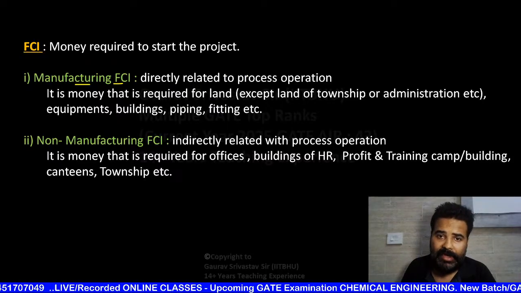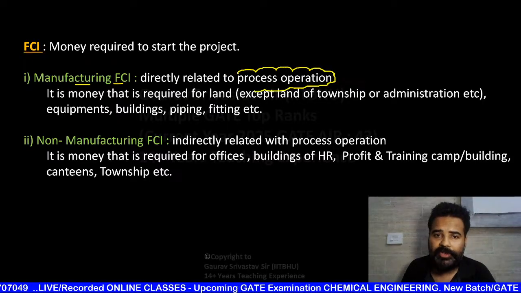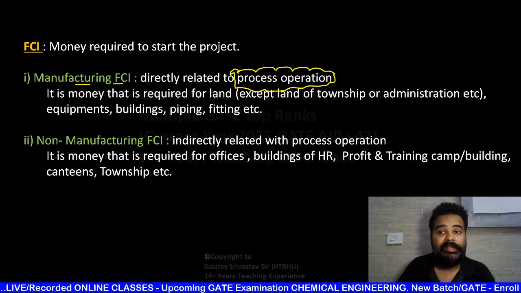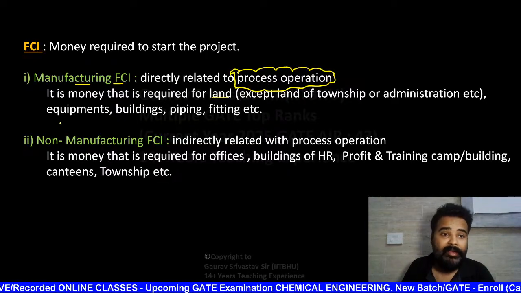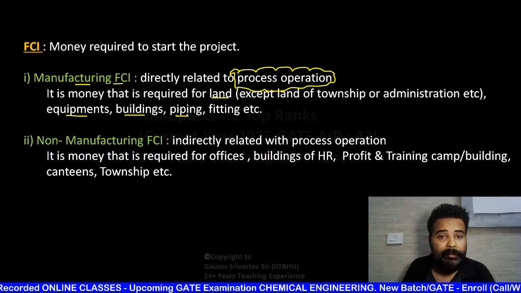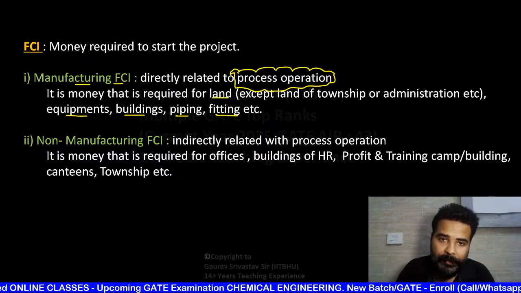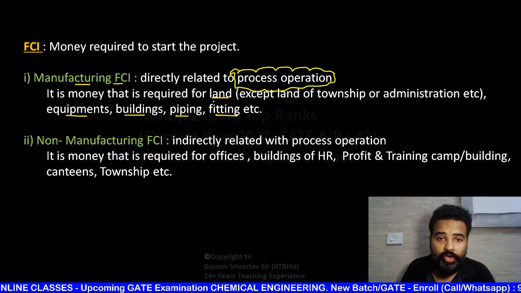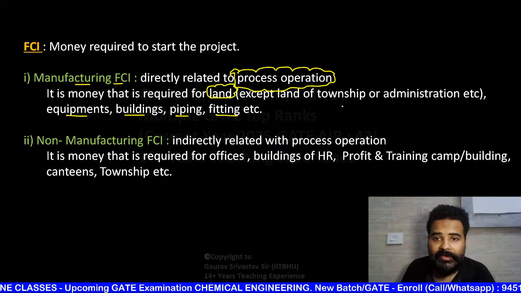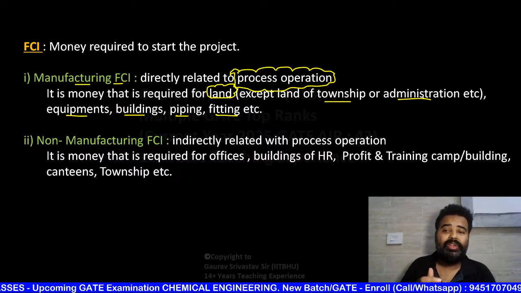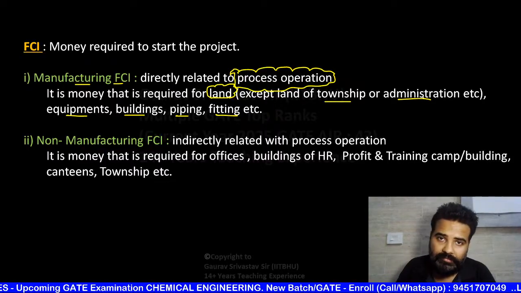Manufacturing FCI, that is directly related with process operations. जो process operations के साथ directly related है, जैसे land हो गया, like land, equipments, building, piping, fitting, these all are manufacturing FCI. And you are not going to consider land that is used for township or administration, or you can say canteen, etc.